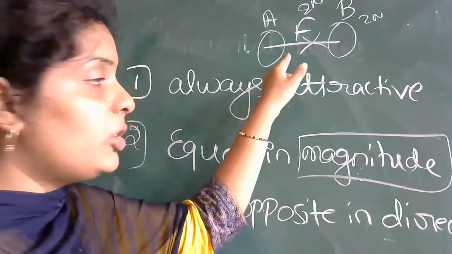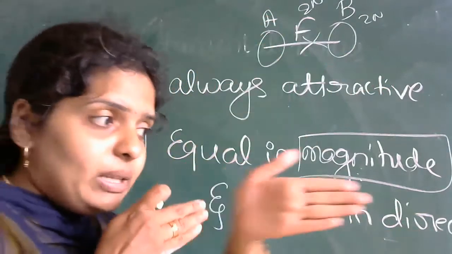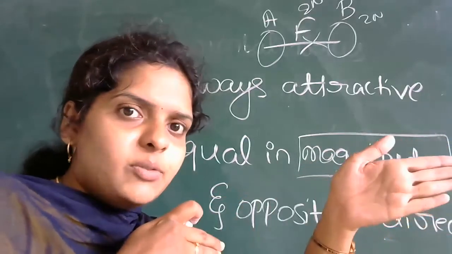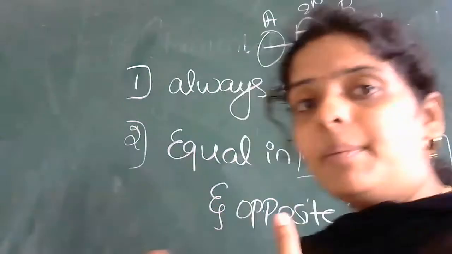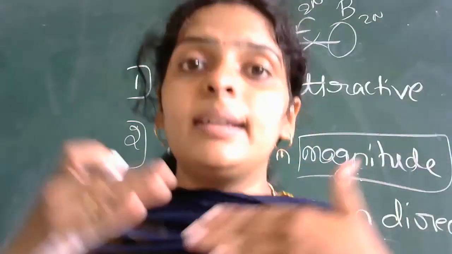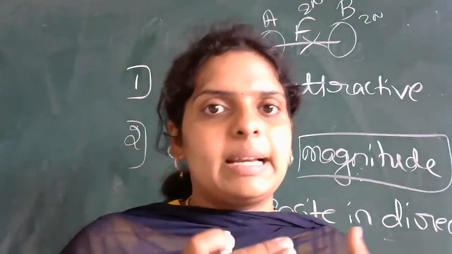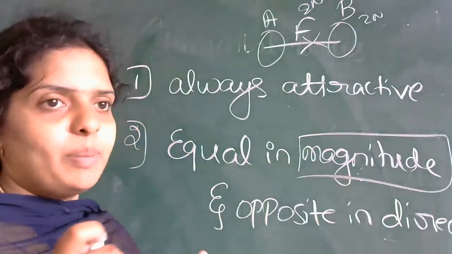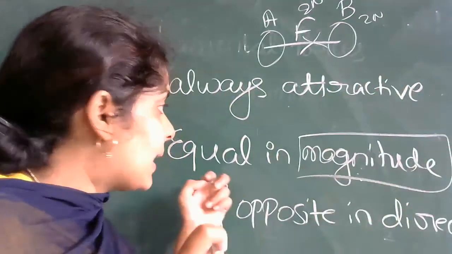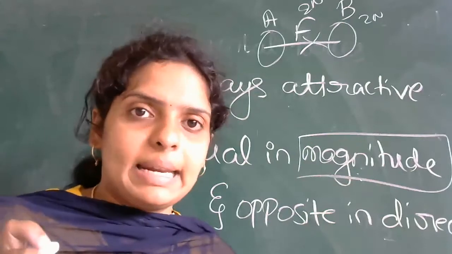Here you can see what do you mean by opposite in direction. A body का force कौन से direction पे देखो? In this direction the force is acting from A body, and from B body, the force is acting in this direction. Means here the forces are in opposite direction. The force between two bodies are opposite in direction. So this is the second property. First property is it is always attractive in nature. Second property is it is of equal magnitude but opposite in direction.